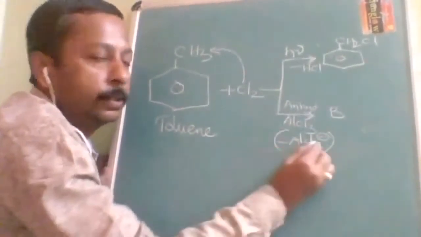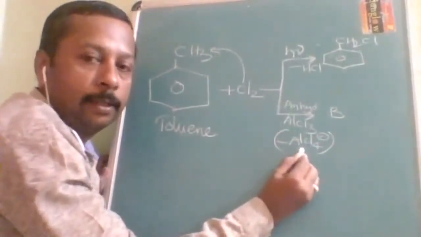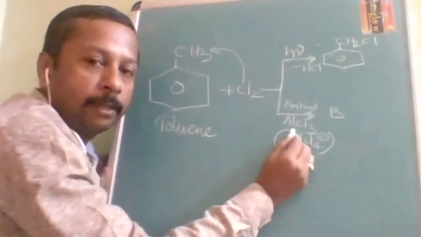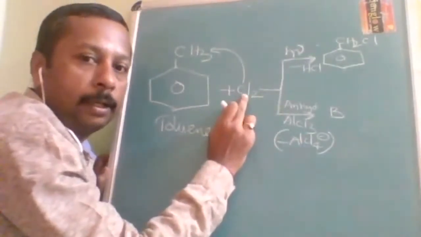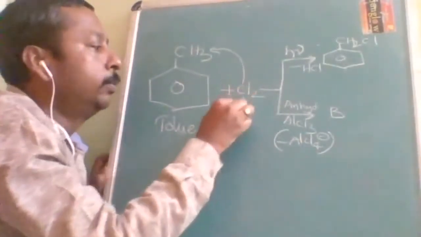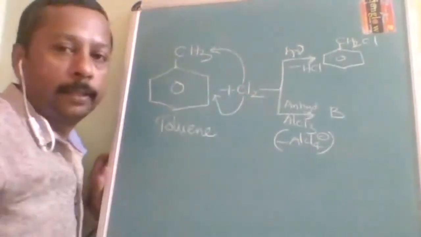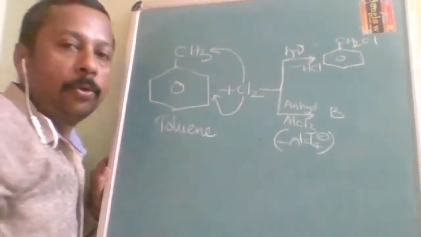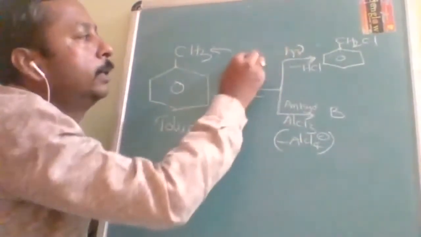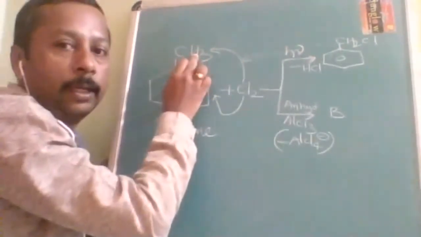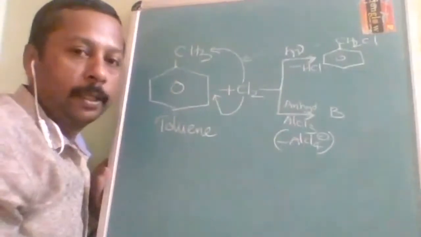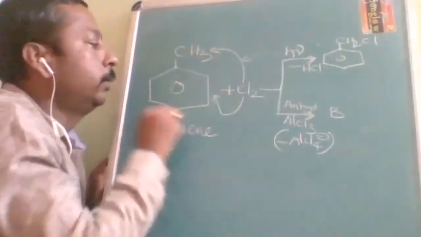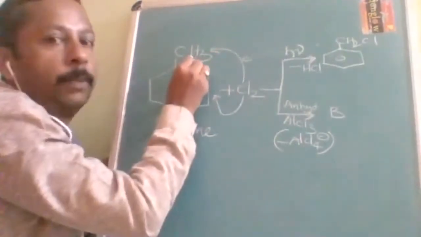AlCl4 minus is stable now, the octet is fulfilled. For its stability, it made heterolysis, and that Cl positive is now eligible to go on the benzene ring. In presence of H nu, it will go on the methyl, but in presence of AlCl3, it will go on the benzene ring.